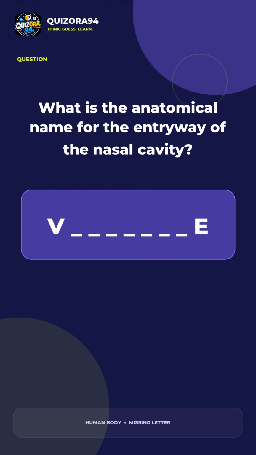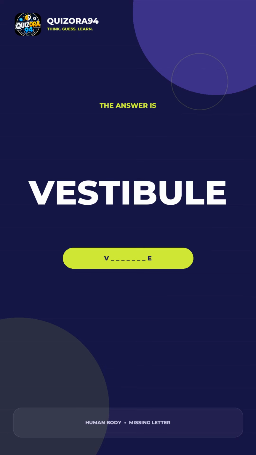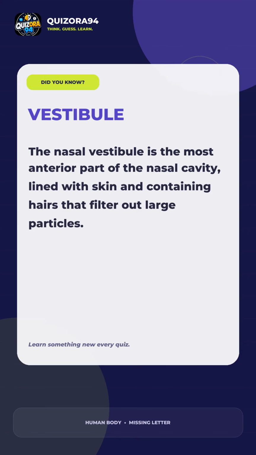What is the anatomical name for the entryway of the nasal cavity? The answer is vestibule. Did you know? The nasal vestibule is the most anterior part of the nasal cavity, lined with skin and containing hairs that filter out large particles.